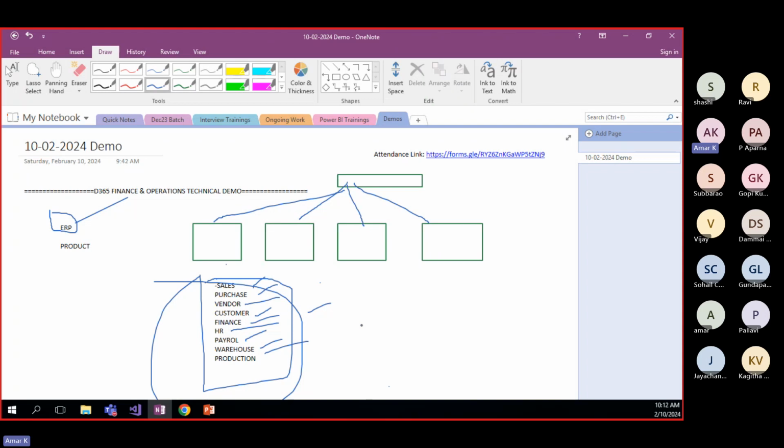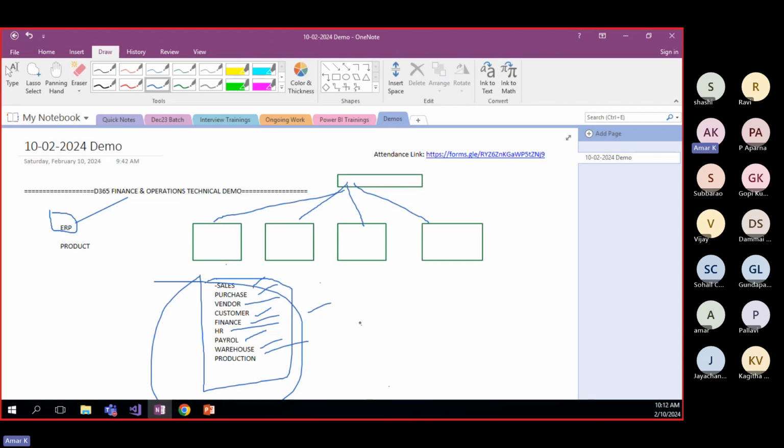If you take any company, internally they are using an ERP. We have multiple ERPs available outside. One is Dynamics 365, SAP is there, Tally is there, Epicor also is there, Oracle ERP also is there. Based on the cost, their users and the type of business, they can choose. Compared to other ERPs, Dynamics 365 F and O is number one in the market, and it has more than 1 lakh customers. So that is about this ERP, and the customer definitely chooses this one.